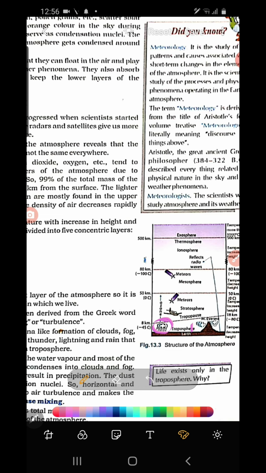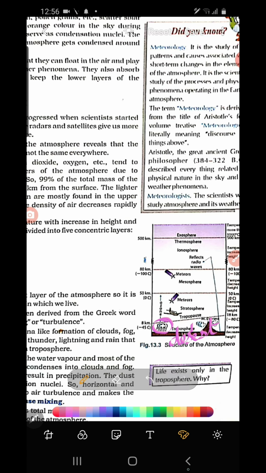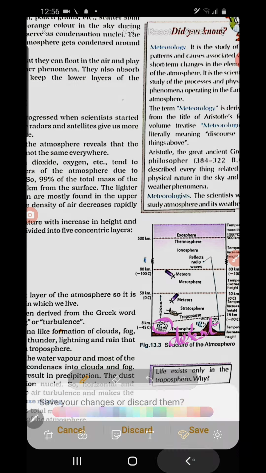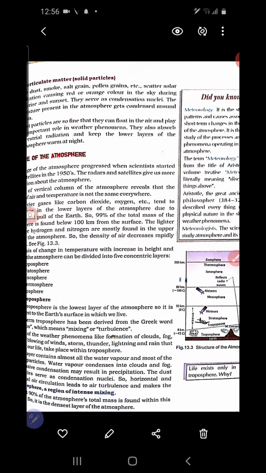Then, it is the densest layer. That means all the gases are found in maximum quantity in the troposphere. So we can call the troposphere the densest layer of the atmosphere. Is it clear? So let us go through the textbook about troposphere.